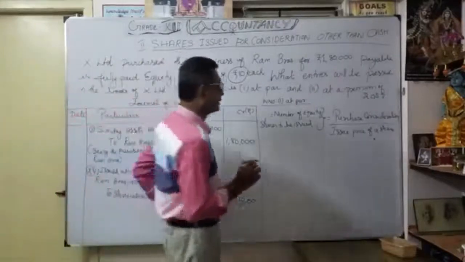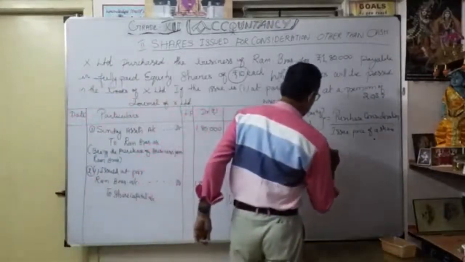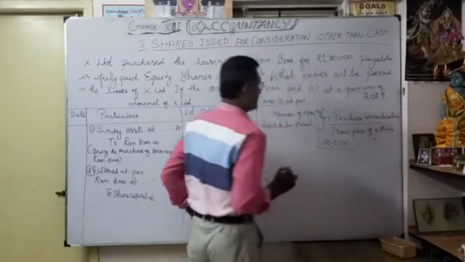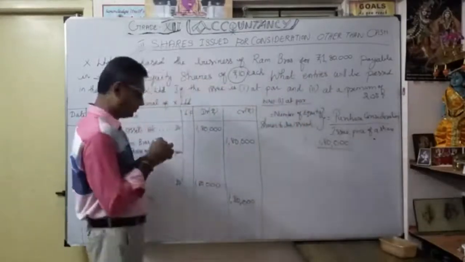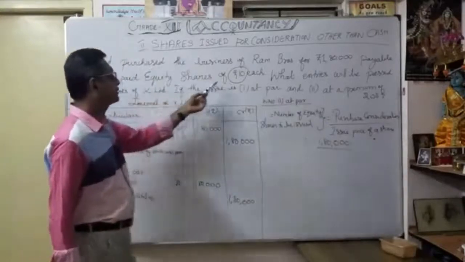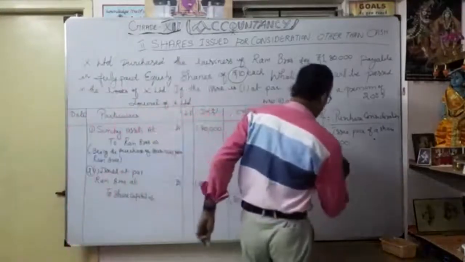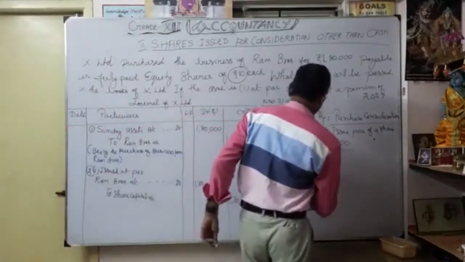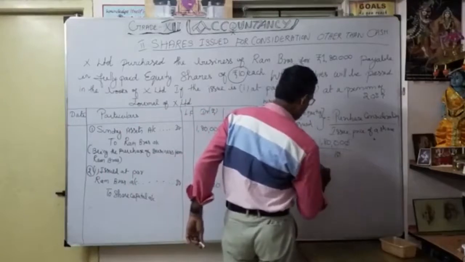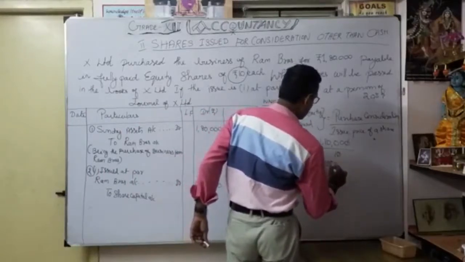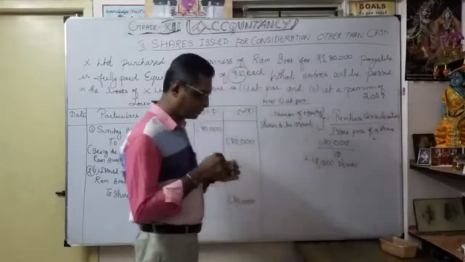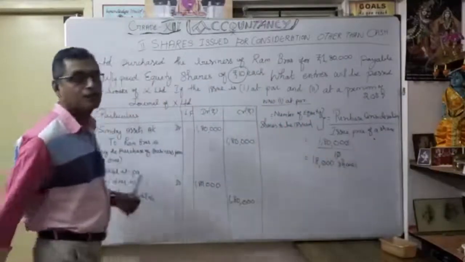So 1,80,000 divided by the issue price of the share. See here, the problem says the equity shares are 10 each. That is the issue price, 10. Now, how many shares are we going to issue? When we cancel the 0, we get 18,000 shares. At the rate of 10 rupees, we will get the 1,80,000.